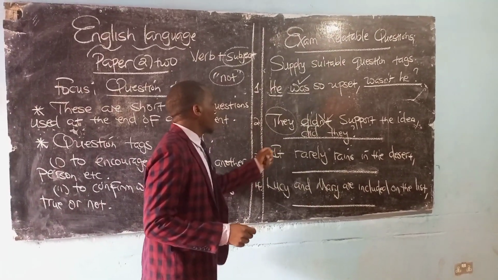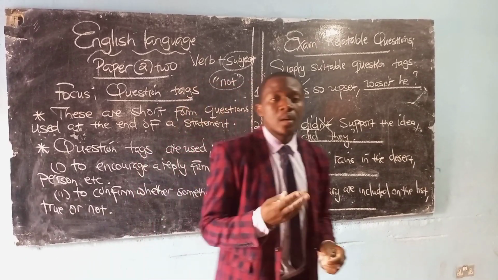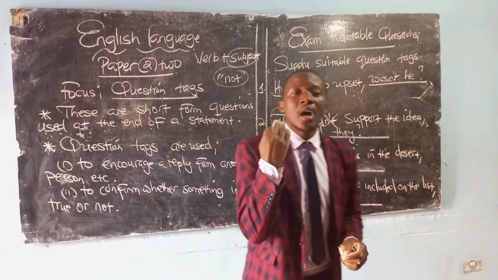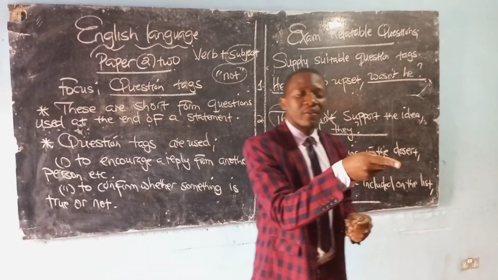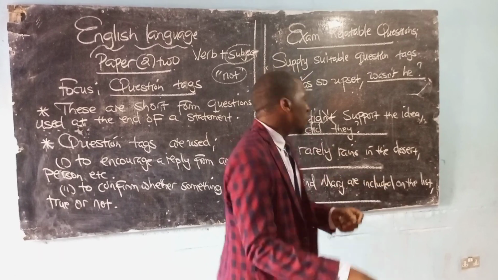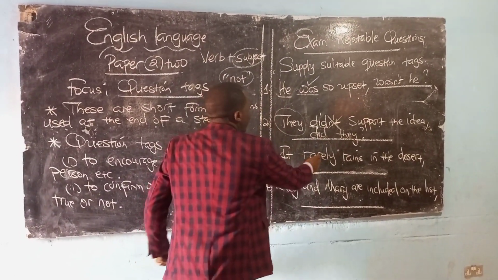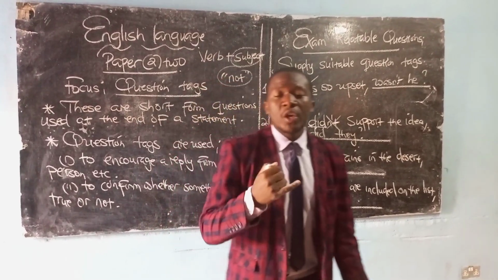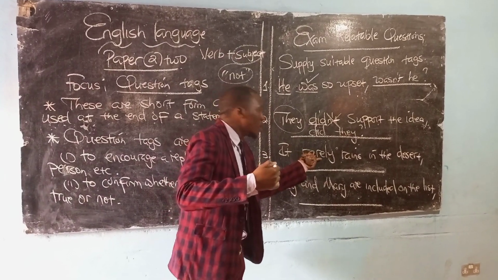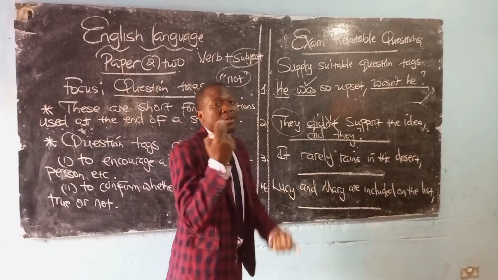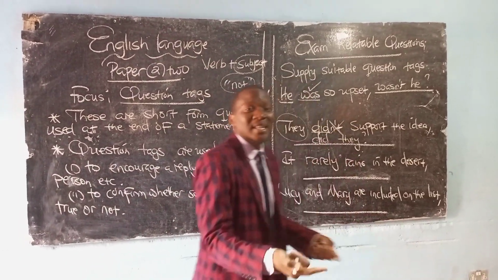Number 3. It rarely rains in the desert. There are words where you cannot clearly depict what kind of verb was used. But we should understand that these are negative words. We can have rarely, we can have seldom, we can have other words that, when they are used, you already know that something is not happening. But if it's happening, then basically it's about chances.